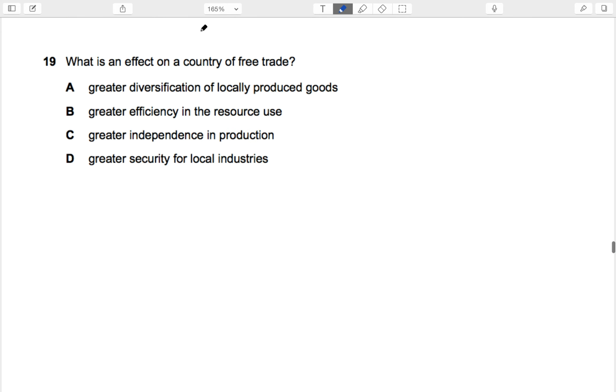What is an effect on a country of free trade? Free trade would mean greater efficiency in the resource use, or we can specialize in, and comparative advantage can be exploited, and that could result in efficiency to rise. Diversity has to be greater specialization rather than diversification. It looks like a right answer, but it's actually specialization rather than diversification.